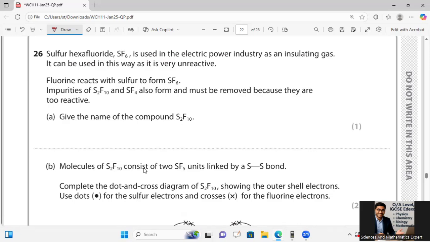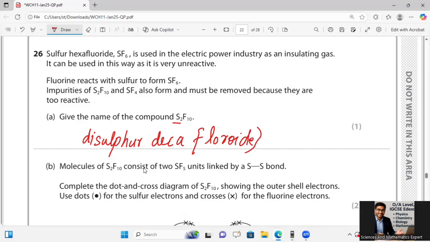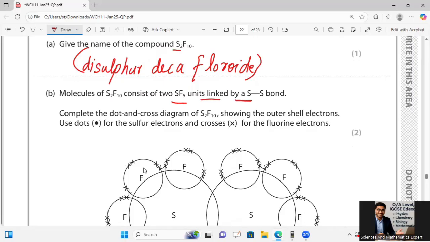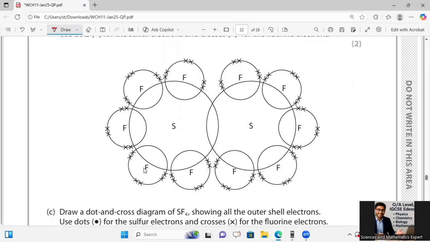So I will say that it is disulfur decafluoride. Molecular S2F10 consists of SF5 units linked with an S-S bond. Complete the dot and cross diagrams of them. So I will say here that this F is making a bond with 1 cross 1 dot, 1 cross 1 dot, 1 cross 1 dot.